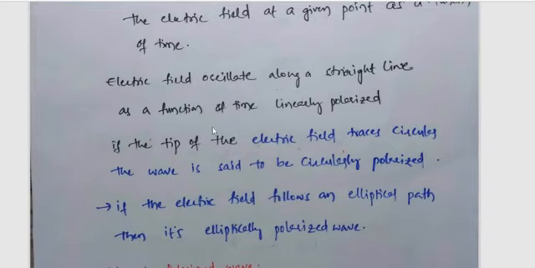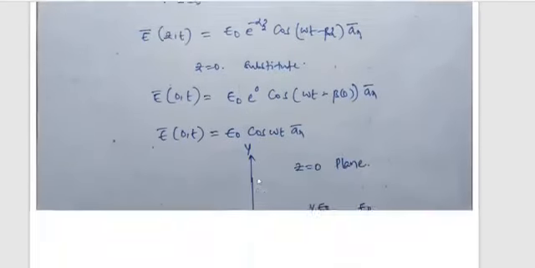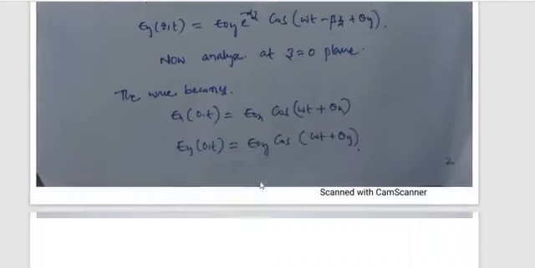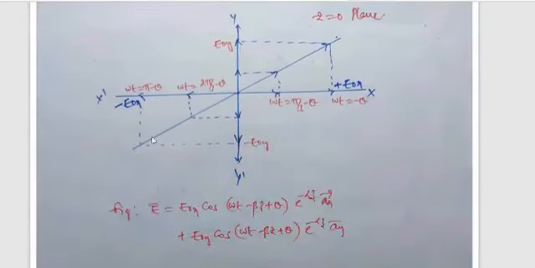At that time, the direction is not x and not y, but it is still a linearly polarized wave, because the resultant of the electric field components E naught x and y gives a resultant vector that is linearly polarized.